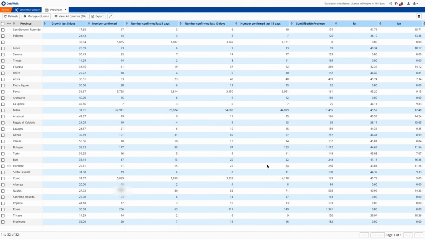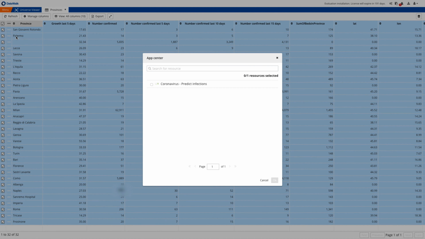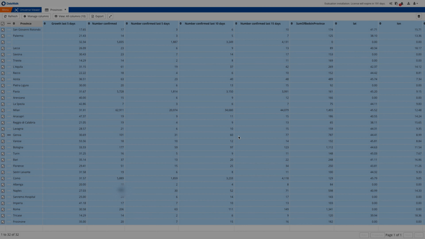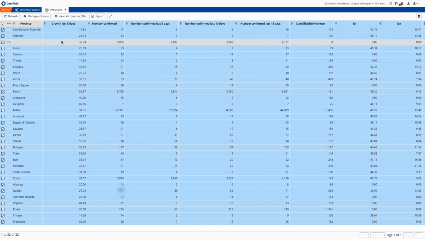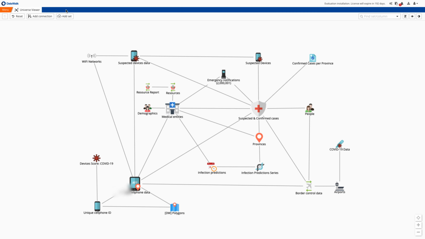Now we review data for the underlying Italian regions and areas. We select all regions, and in the DataWalk App Center we select the machine learning model to predict places with a potentially significant increase in infections in the coming days and weeks. Now the system uses all available data such as calls to emergency numbers, data with suspected and confirmed cases, cell phone data, and demographic data. This can easily be expanded with whatever additional data you may have available for analysis.